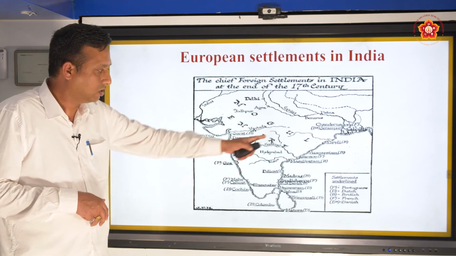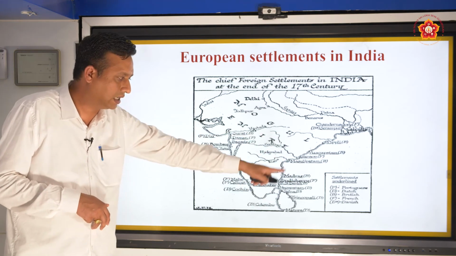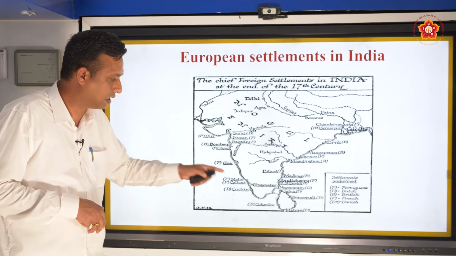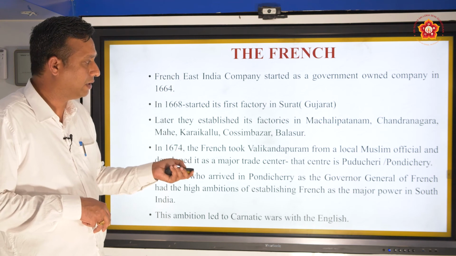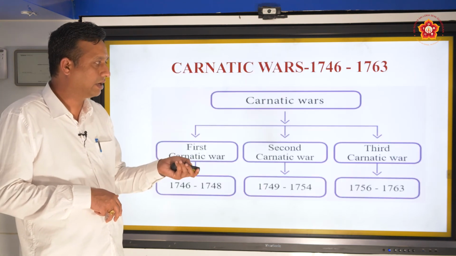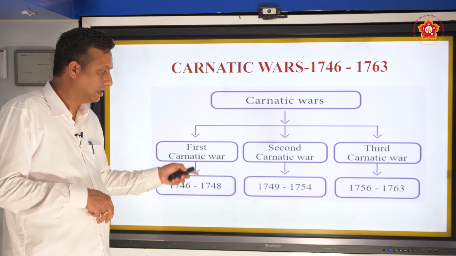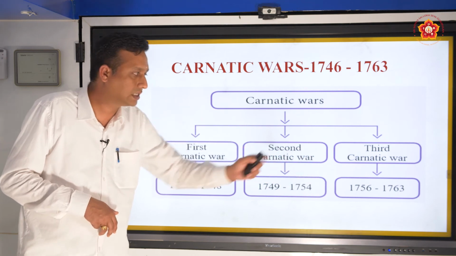So you can see here the different settlements of the European countries, Dutch, Danish, French, British, Portuguese, in this particular map. Then the French wanted to gain power. Dupleix was a very ambitious governor general. You can see the 3 Carnatic Wars: 1746 to 48 the first, 1749 to 54 the second Carnatic War, and 56 to 63 the third.